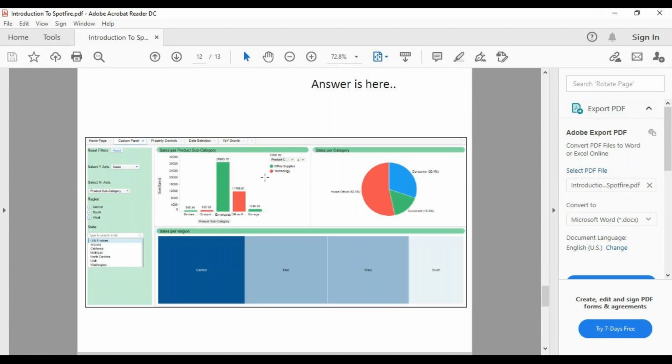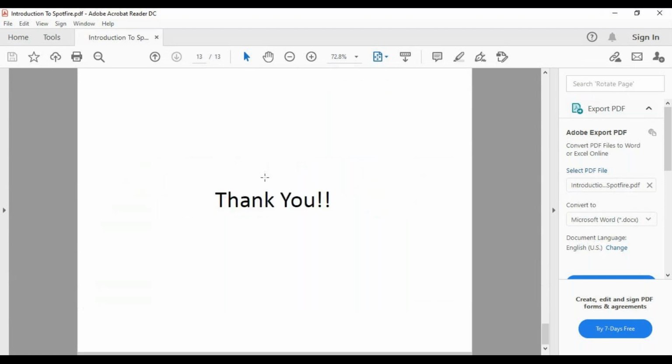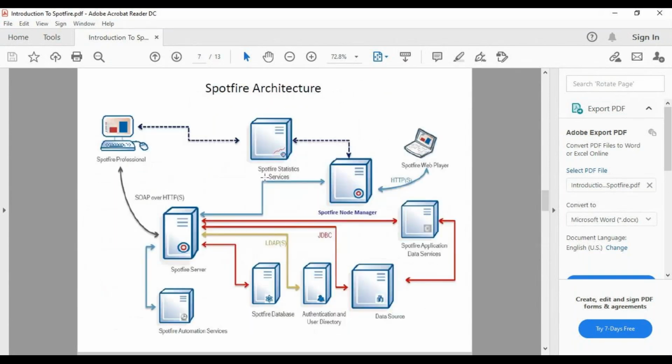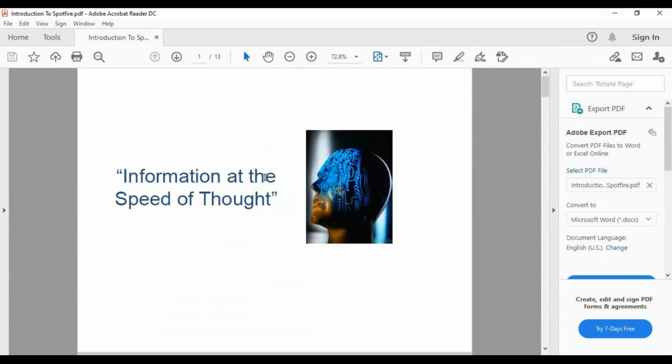This is just a snapshot, but in real, reports will be dynamic. This is just for presentation purposes only, while in real, the reports will be dynamic, which we might see in the coming sessions. So this is just a brief introduction to help you understand what Spotify is, why we need it, and what its purpose is.